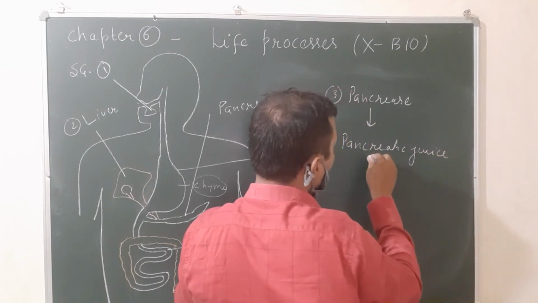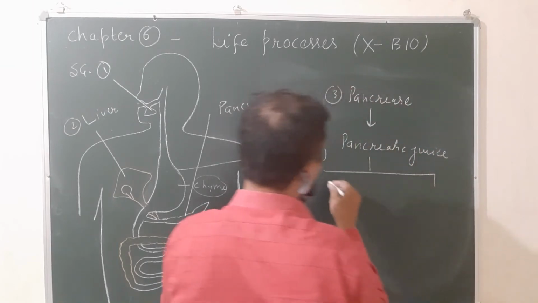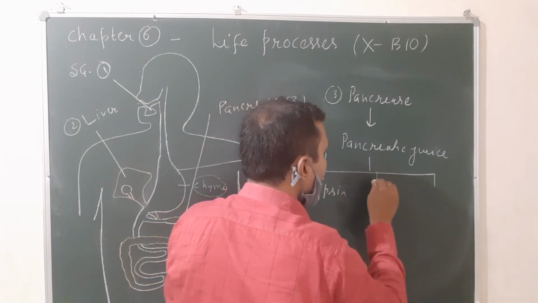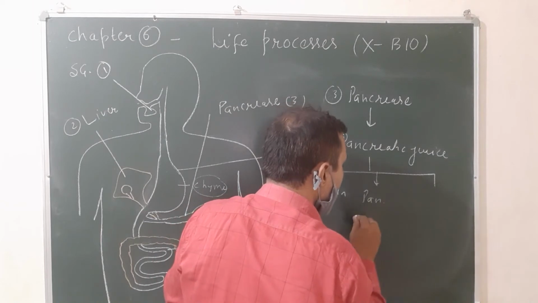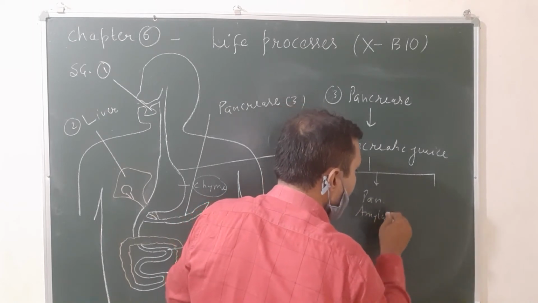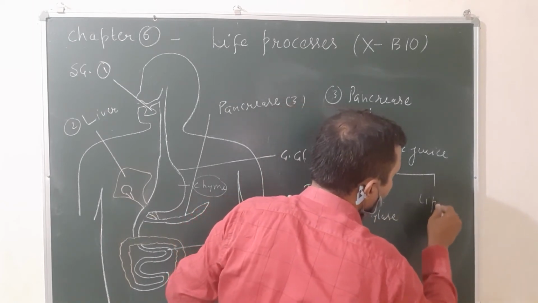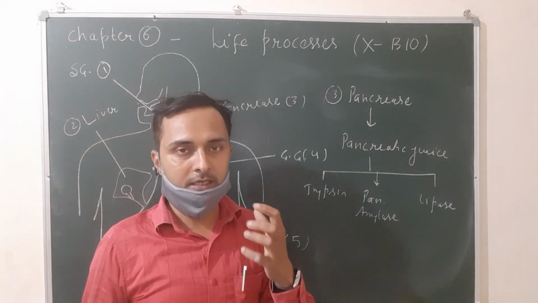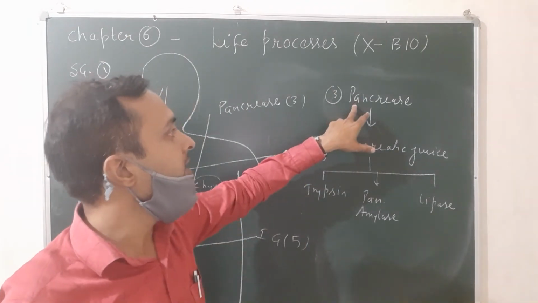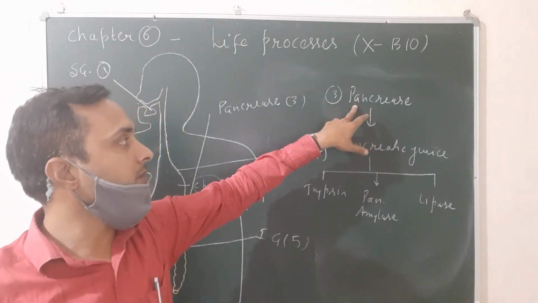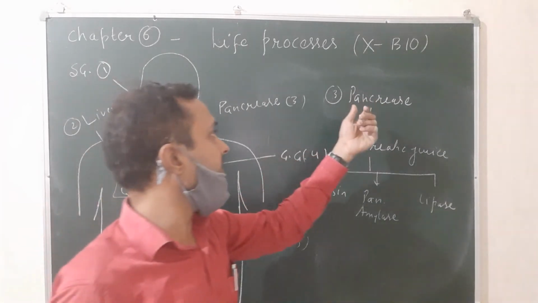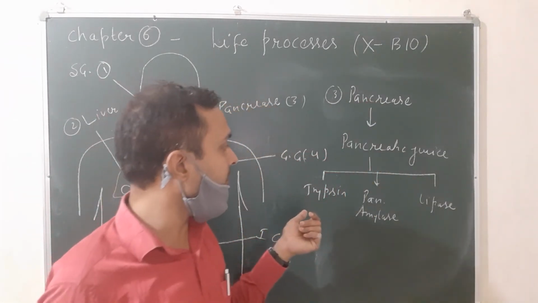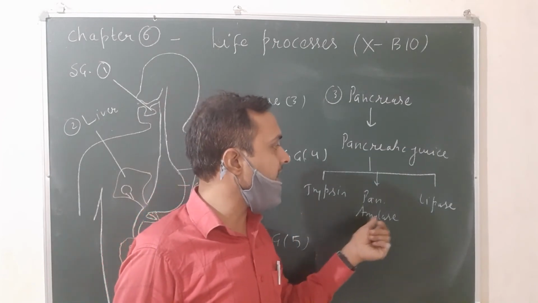This pancreatic juice contains three components: trypsin, pancreatic amylase, and lipase. Composition we will discuss later. It is a leaf-like gland present at the junction of the stomach and small intestine. It secretes pancreatic juice containing trypsin, pancreatic amylase, and lipase.